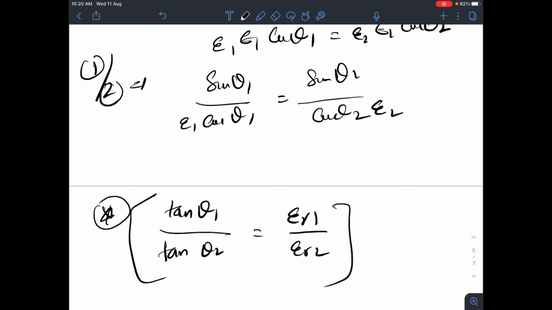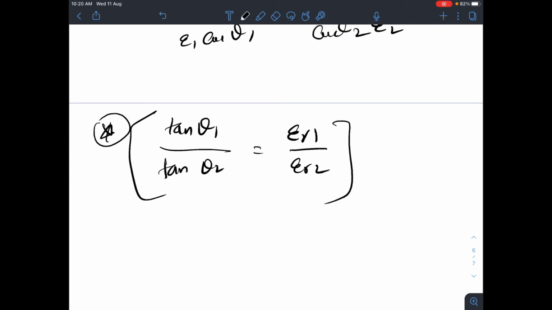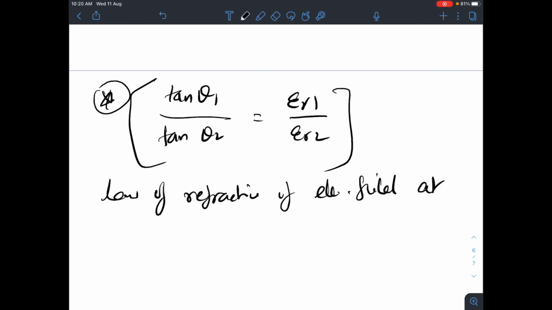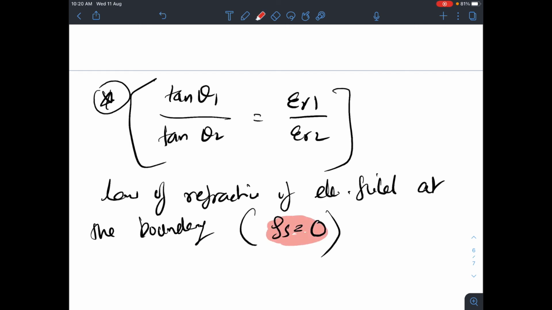This is called the law of refraction of electric field at the boundary. One thing you should understand here is that it is only valid when you have no charge at the boundary.